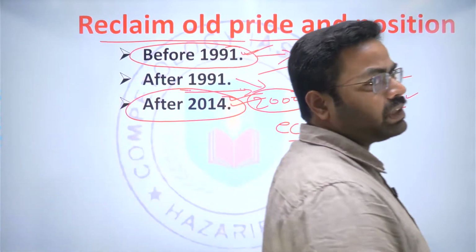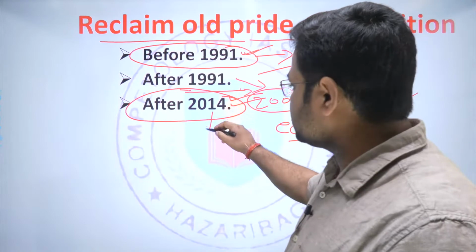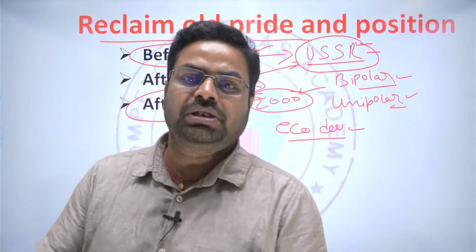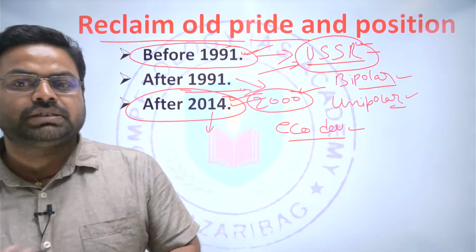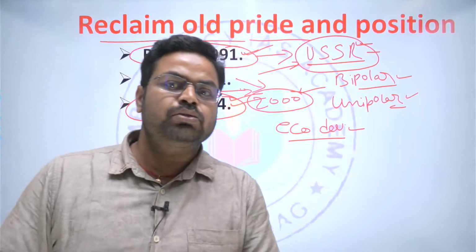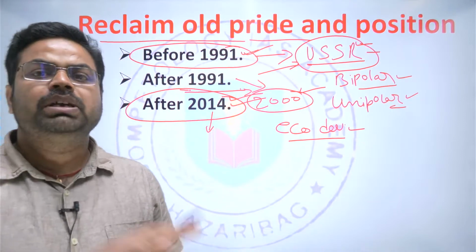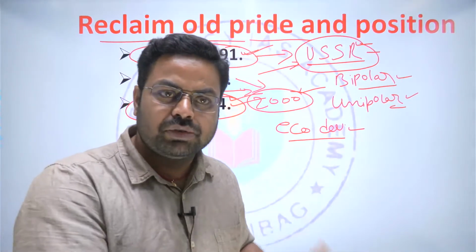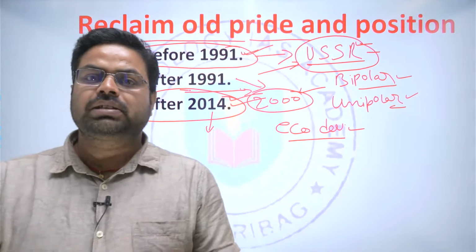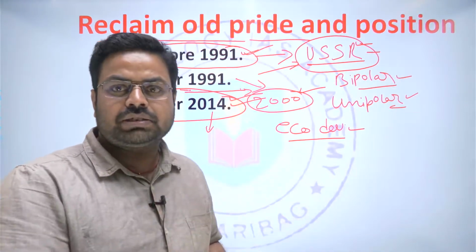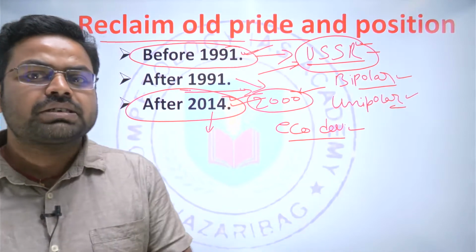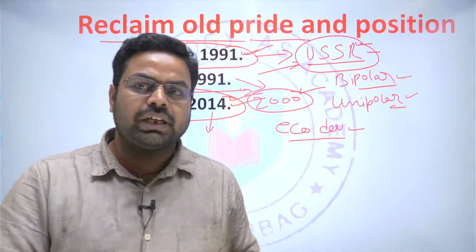And why Russia got infuriated? Because before 2014 in Ukraine also pro-Russia government was there, but after 2014 election, Petro Poroshenko came to the power, and he started the negotiation with the Western allies to get accommodated in the NATO, to get the membership of EU, and all those kind of political negotiations started between the Western Union, Western allies, and the Ukraine. And that is why Russia thought that the last nation who was in favor of Russia, which is sharing the border with Russia, is drifting towards the Western allies, and they started to threaten Ukraine.